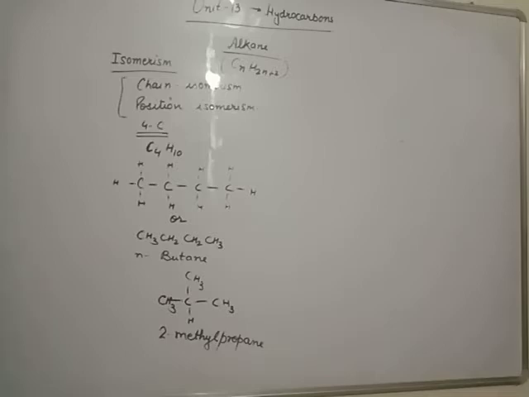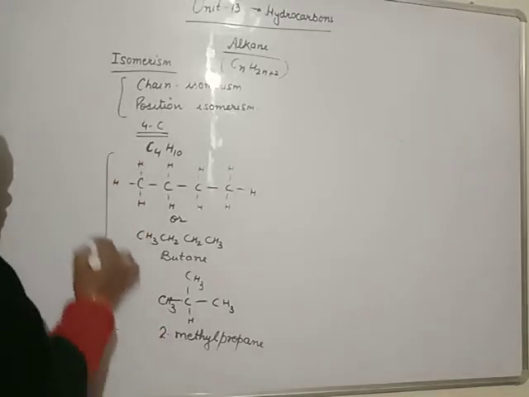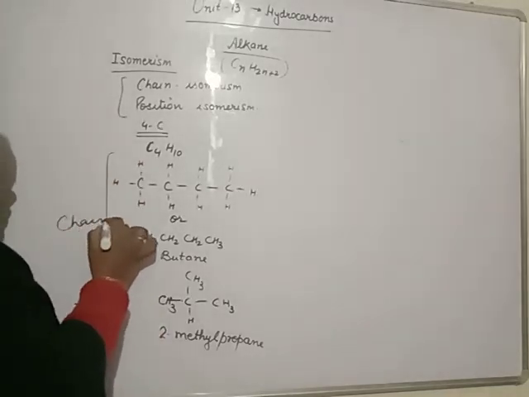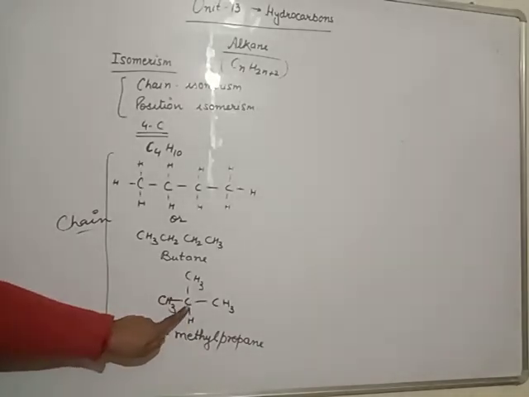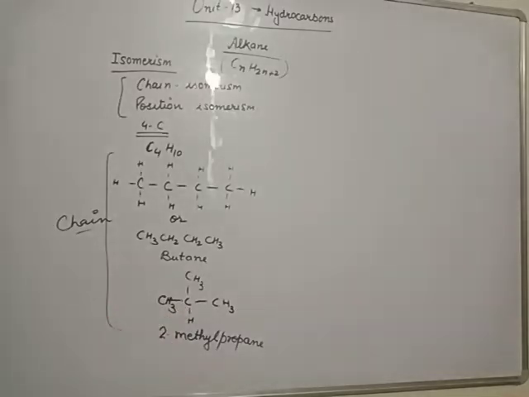Isobutane is the common name; 2-methylpropane is the IUPAC name. Clear? But position isomerism is not possible. These isomers are known as chain isomers because there is only one different carbon, so the position can't be changed. To change the position, at least 5 carbons are necessary.